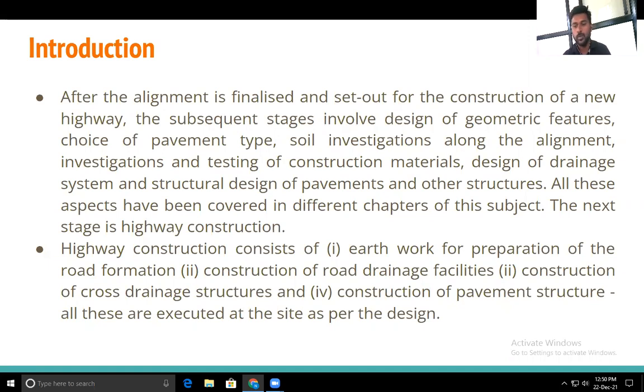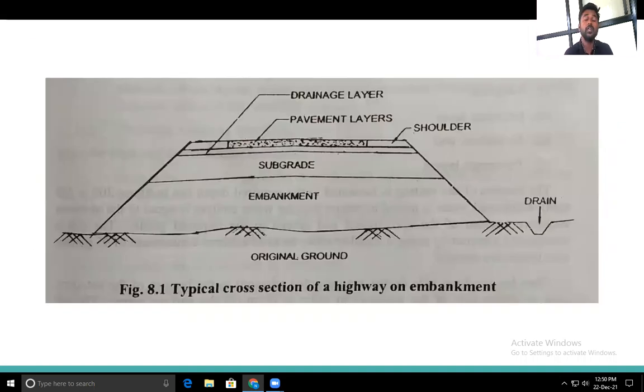Then the construction of the pavement structure. Last, we have to go for the construction of the pavement, that may be flexible, that may be concrete pavement. Depending on the type of pavement, the stages will differ. Okay. So this is the introduction of the subject, that what we are going to study in this chapter. Okay. So this is a typical cross section of the highway on the embankment.